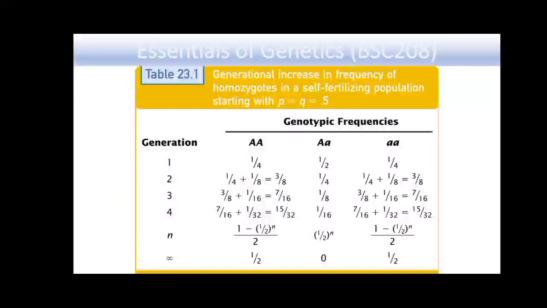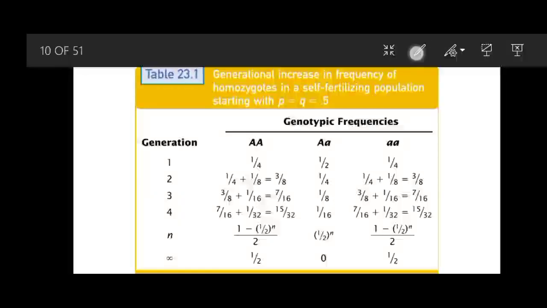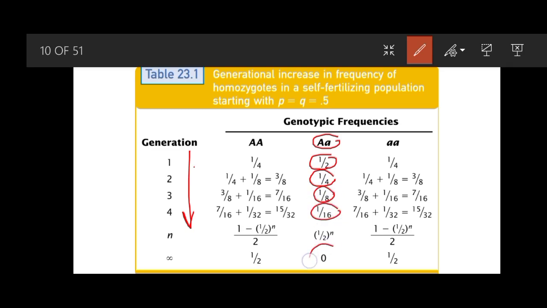In this table we can see that with each successive generation, the frequency of heterozygotes is decreasing. In the first generation it is 1 by 2, but in the next generation it goes down to 1 by 4, then 1 by 8, 1 by 16, and similarly a point comes when the frequency becomes 0.